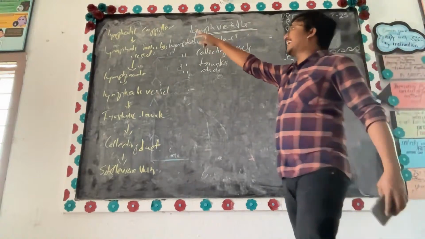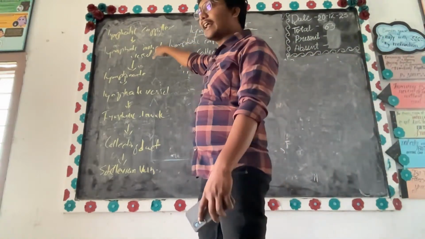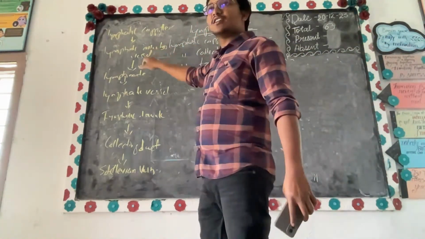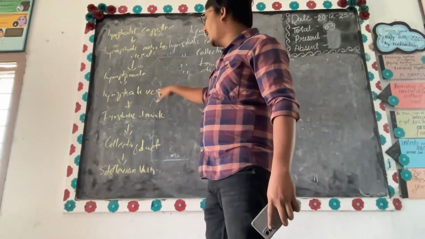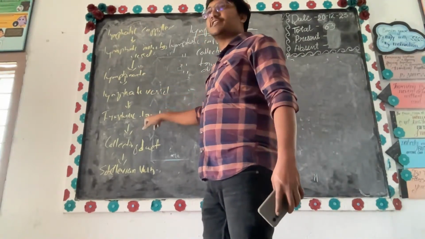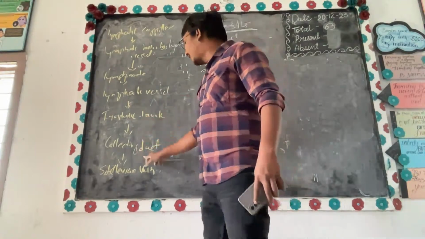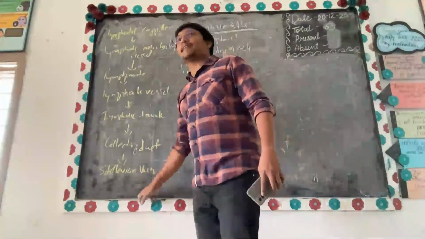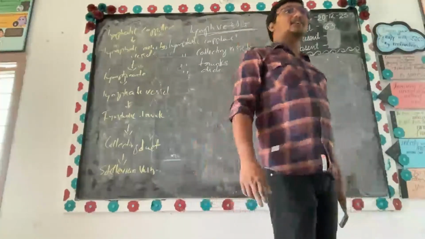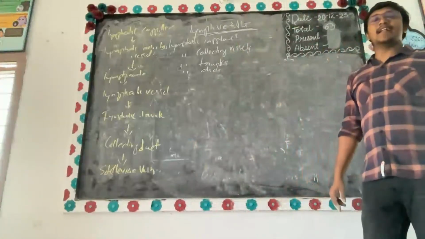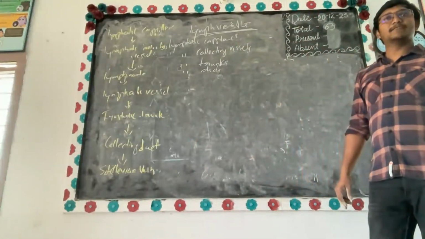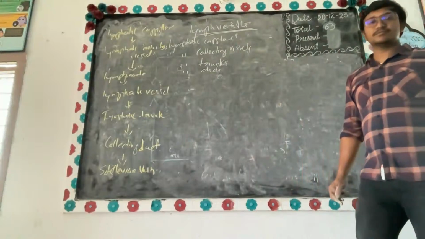So from lymphatic capillaries it enters lymphatic collecting vessels. From collecting vessels to lymph node. From lymph node to lymphatic vessel again. From lymphatic vessel to lymphatic trunk. From lymphatic trunk to duct, and from duct to subclavian vein. Am I clear? Yes or no? Yes, sir.